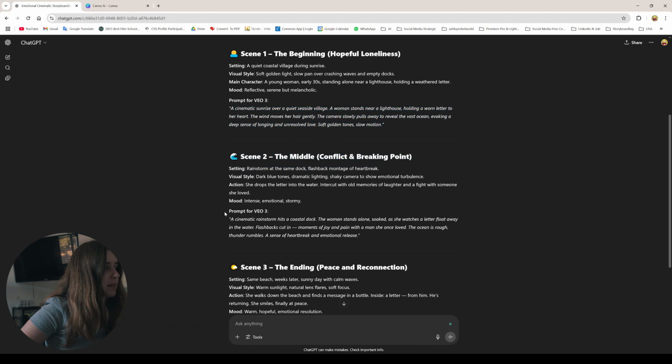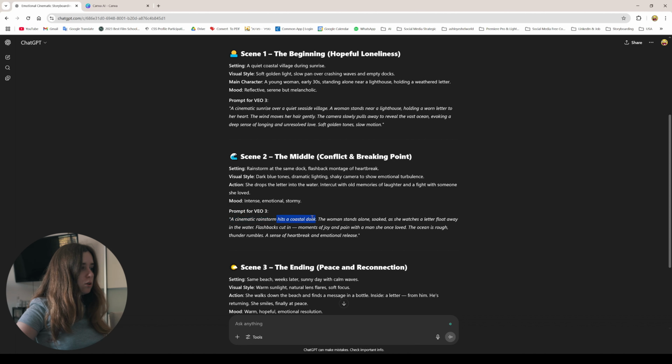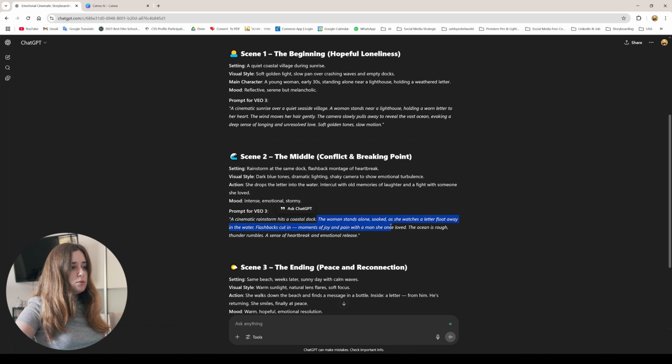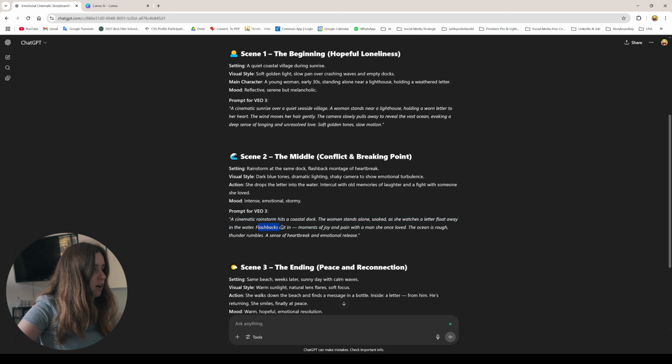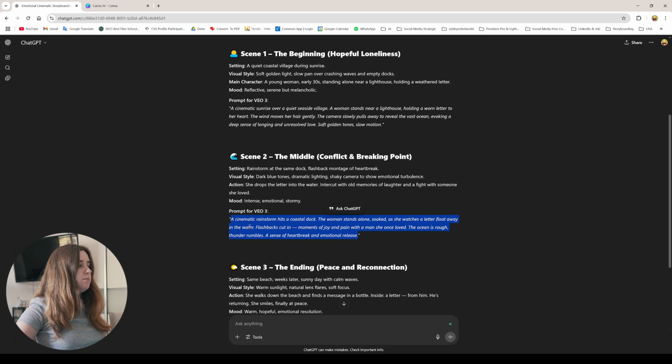So we're gonna copy that prompt. Let's read it. A cinematic rainstorm hits a coastal dock. The woman stands alone, soaked, as she watches her letter float away in the water. Flashback cuts in moments of joy and pain with the man she once loved. The ocean is rough, thunder rumbles, and a sense of heartbreak and emotion release. Let's copy that.